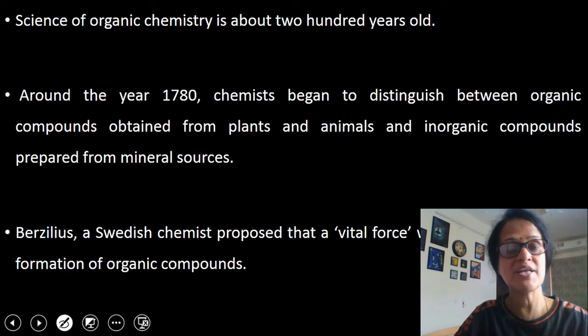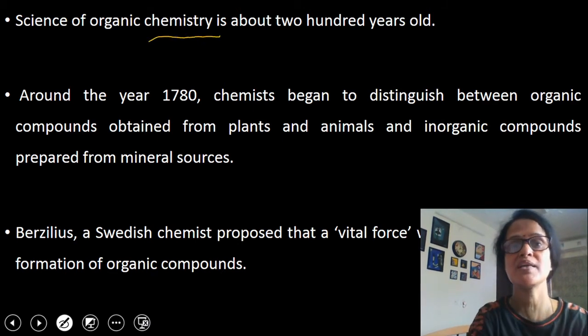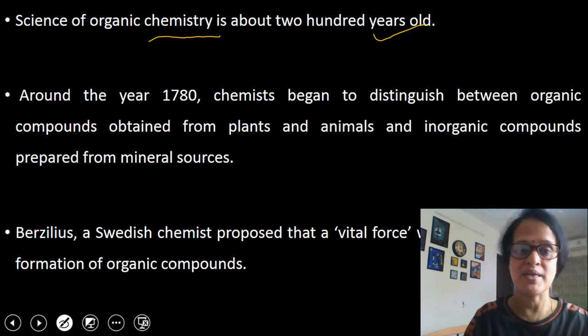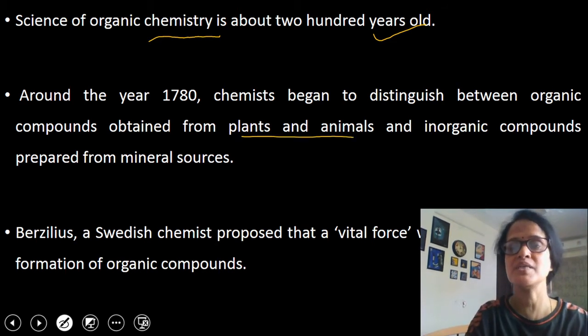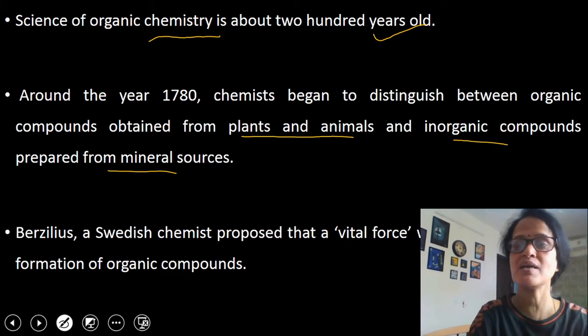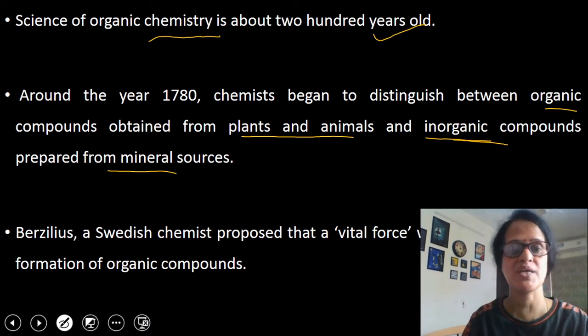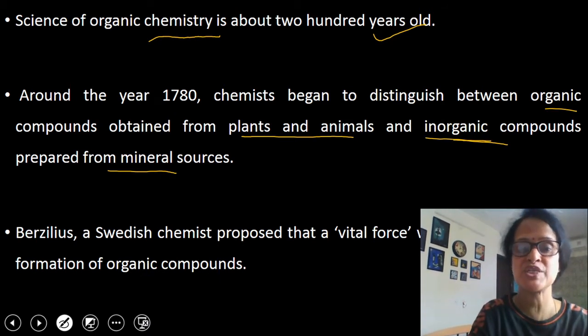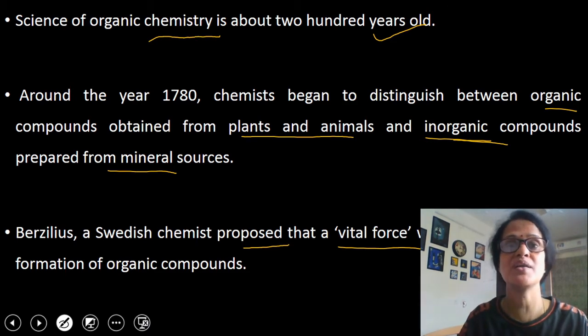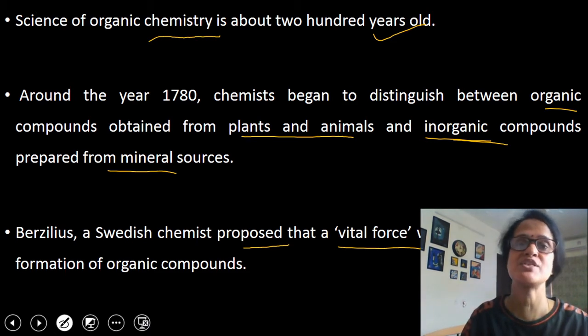Now we will study about organic chemistry. The science of organic chemistry is about 200 years old. Around the year 1780, chemists started dividing the compounds into two categories: organic compounds, which are obtained from plants and animals, and inorganic compounds, which were prepared from mineral sources. Berzelius was a Swedish chemist. He proposed that a vital force was responsible for the formation of organic compounds. He said that organic compounds can be prepared within living systems only.